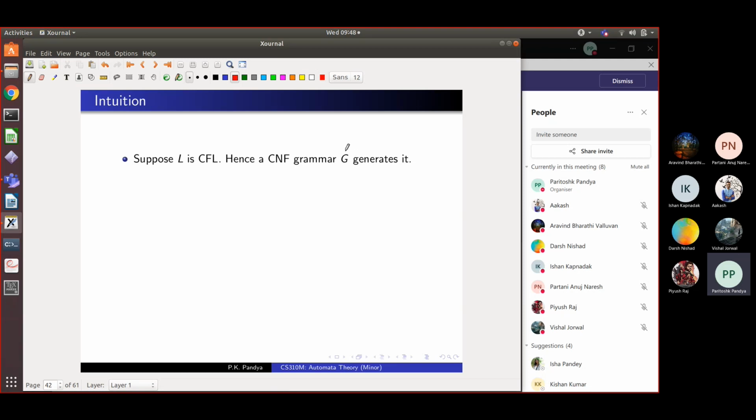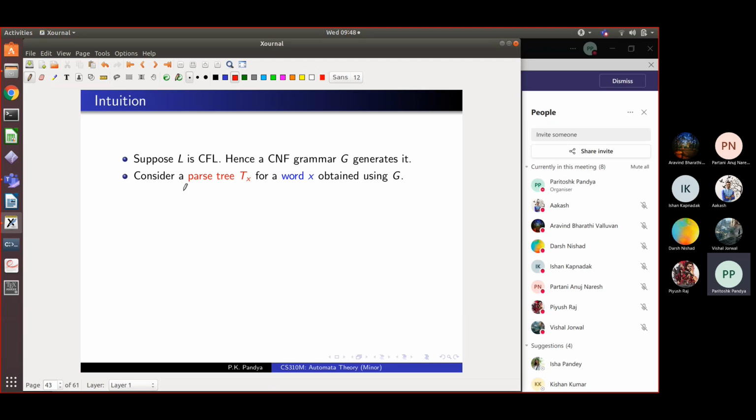Let us say we call that grammar G, which will generate L. Agreed? Because it's a context-free language, there will be a grammar in Chomsky normal form generating it. Forget the epsilon string. Let's say epsilon is not in the language. It's not so important to have epsilon. Okay. So we have this Chomsky normal form grammar which generates it.